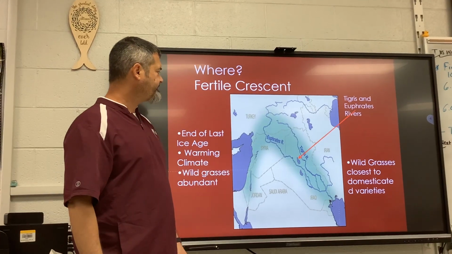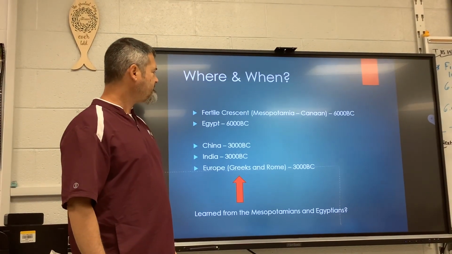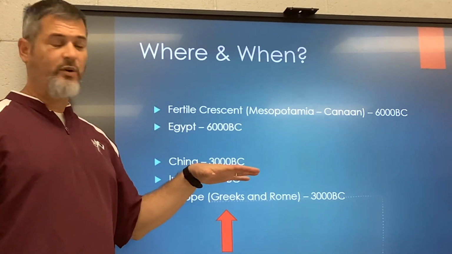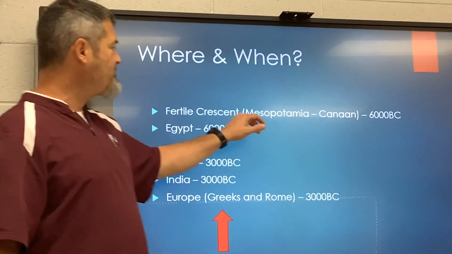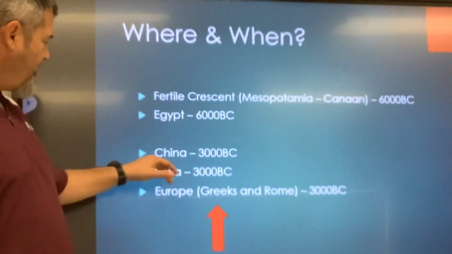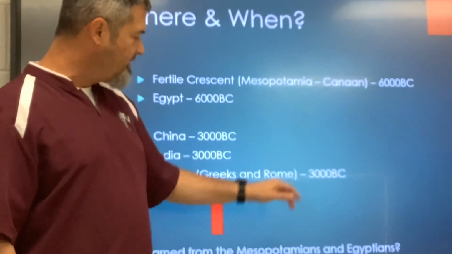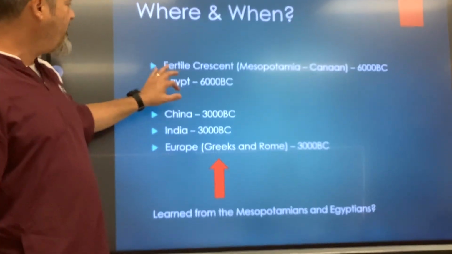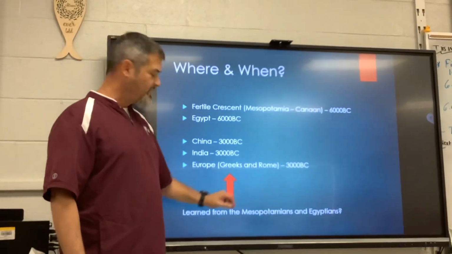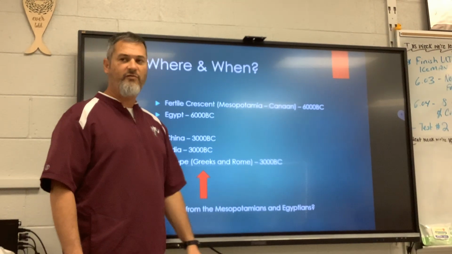So here, these are basically going to be our civilizations that we studied this year. Mesopotamia and Canaan, 1, 2. Egypt, 3. China, 4. India, 5. Greece and Rome, 6 and 7. So these were started to do this much before the other areas. And then the other areas learned it from them.